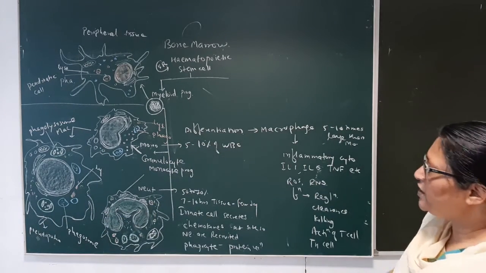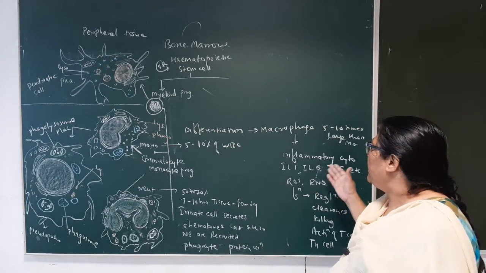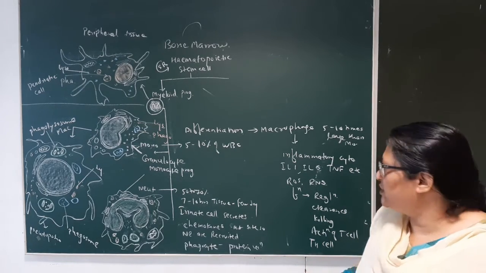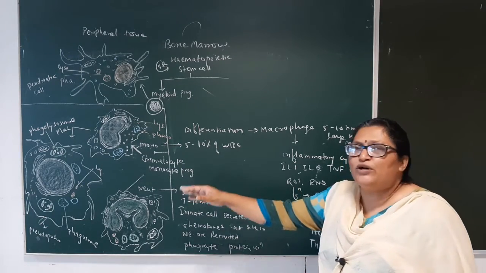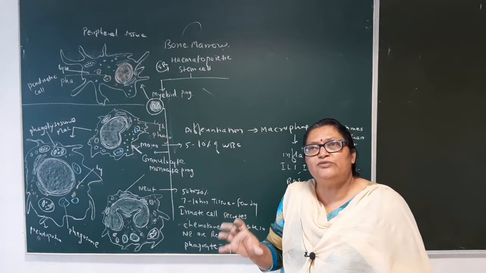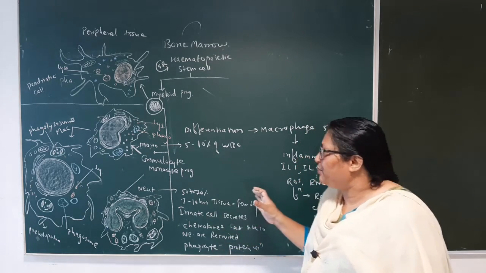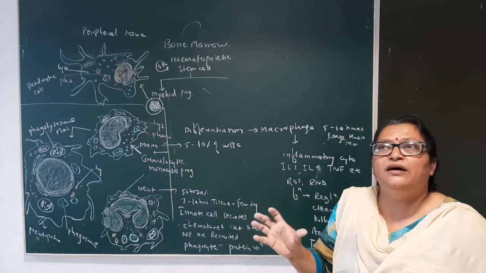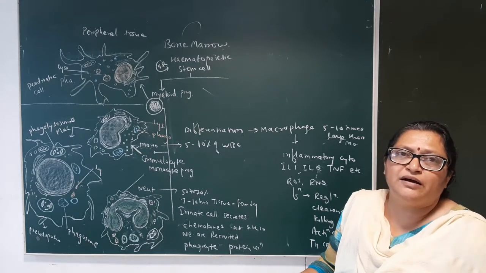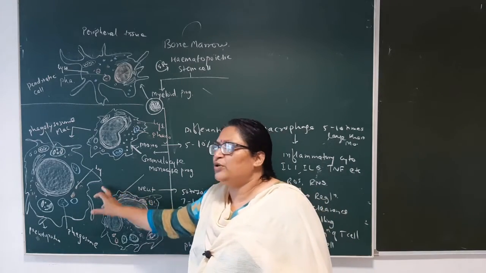After capturing, the antigen is processed; phagocytosis occurs, and with the lysosome it produces the phagolysosome. Besides this, macrophages are responsible for secreting the inflammatory cytokines IL-1, IL-6 and tumor necrosis factor. They also produce reactive oxygen species and reactive nitrogen species. Reactive oxygen species means what? It has some extra energy. These reactive nitrogen and oxygen species are responsible for damaging the DNA, proteins and many other biomolecules present in the antigen or bacteria. In this way, the macrophages kill the antigen.